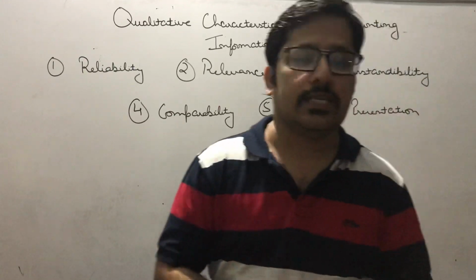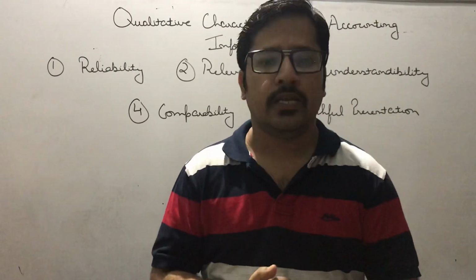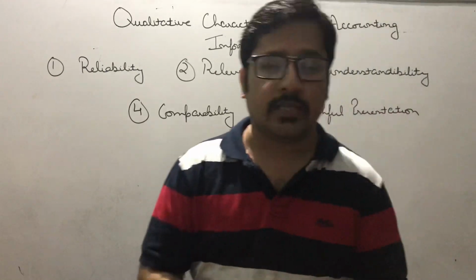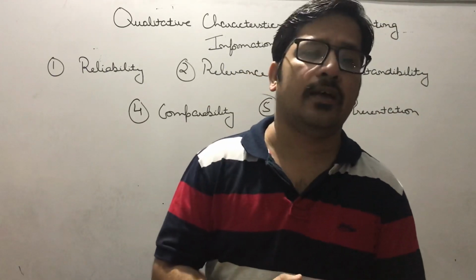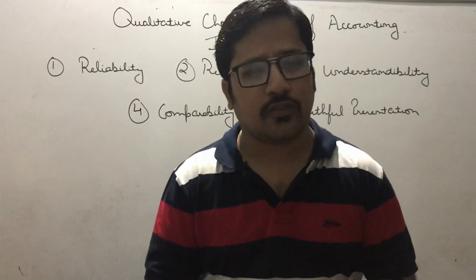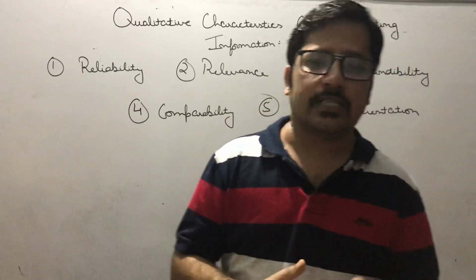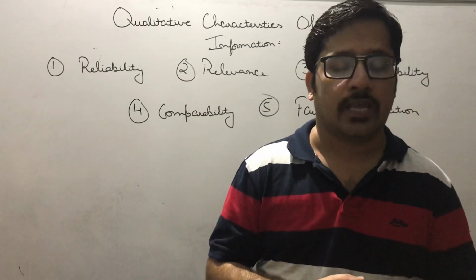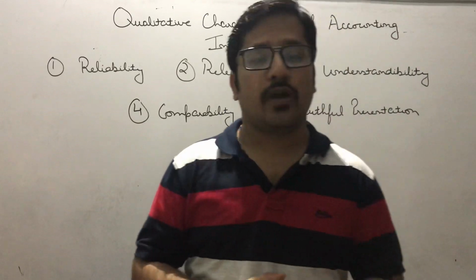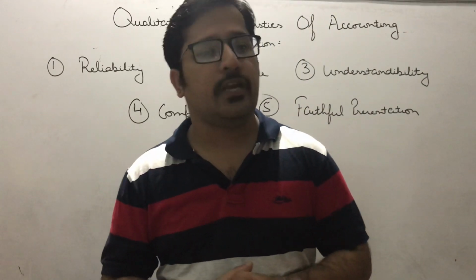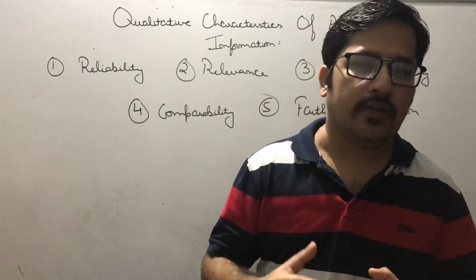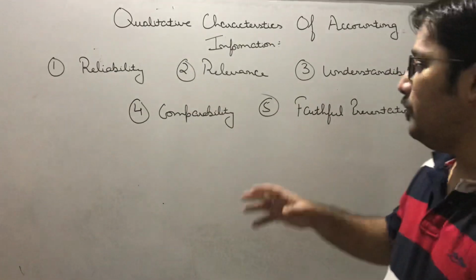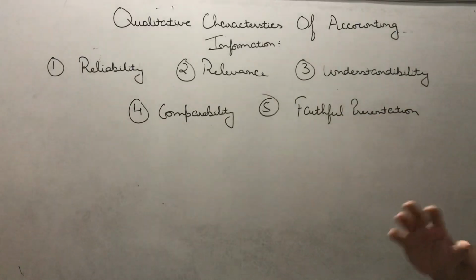Just like consistency, we have studied about consistency, but it does not mean that we cannot change our methods. For example, if we are changing the value or methods of depreciation, so beta, we can change, but we have to prove that the accounts are giving a better result by changing, and such change is required to be presented by way of explanatory note or footnote at the end of the accounting statements. Is it clear, beta? So what do you mean by the term comparability? In order to make it comparable.